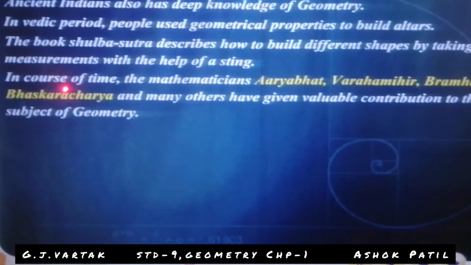In course of time, the mathematicians Aryabhatta, Varahamihira, Brahmagupta, Bhaskaracharya and many others have given valuable contributions to the subject of geometry.